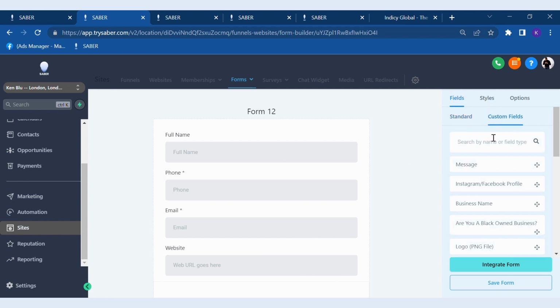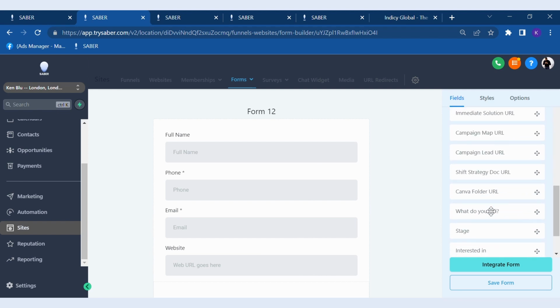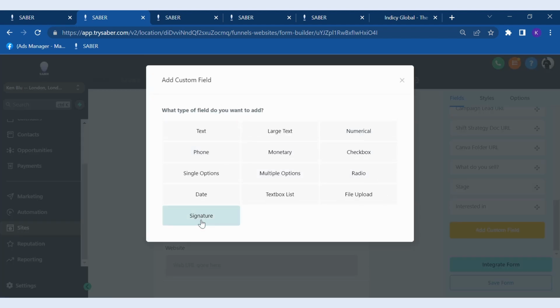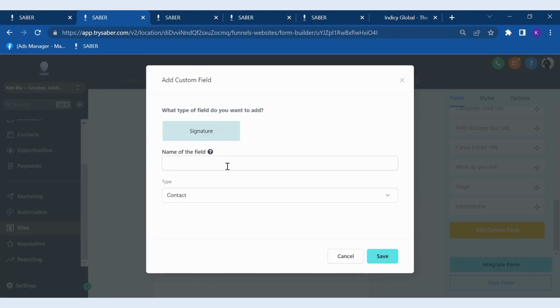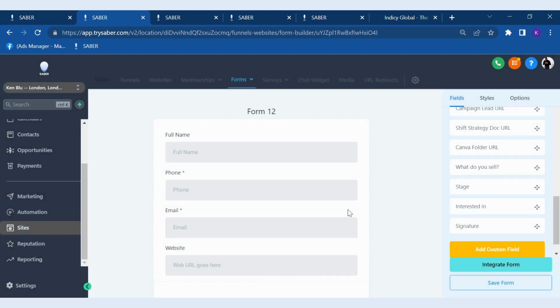One of the key things I always highlight is for those who do contracts and things like that, a signature custom field is a fantastic opportunity. You could put in sign, signature. It's a fantastic opportunity for you to get people to sign contracts. So you can create contracts through the software also, and this will be connected to the person's record on the software.